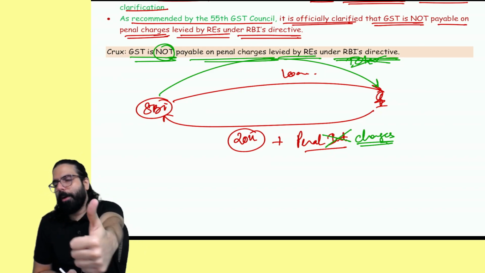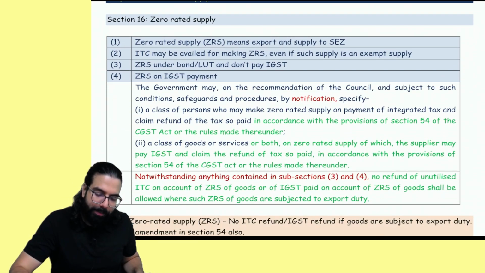Quickly tell me, are we all 100% clear till here? Yes, sir, this point is clear.